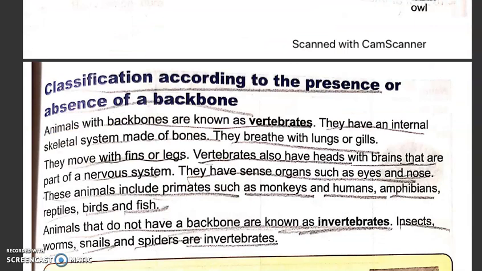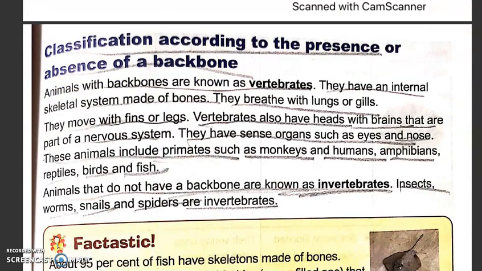Now, classification of animals according to the presence of their backbone. Animals with backbones are known as vertebrates. Like we humans, we are vertebrates. They have an internal skeleton system made up of bones. They breathe with lungs or gills. They move with fins or legs.